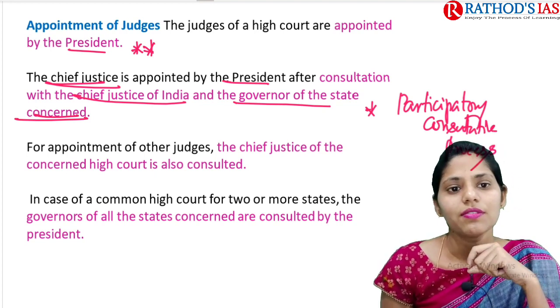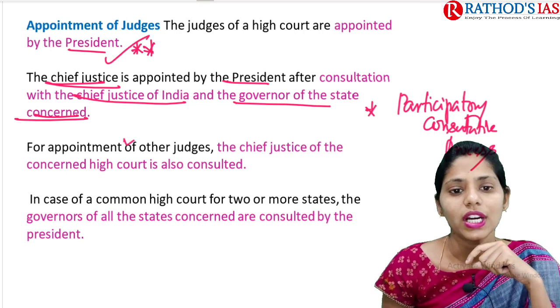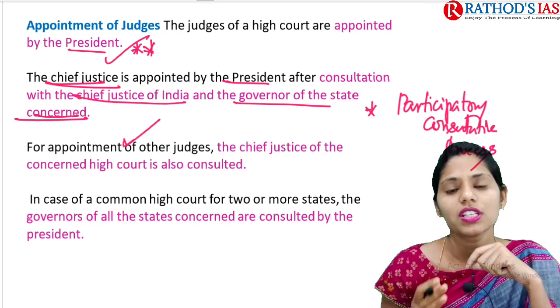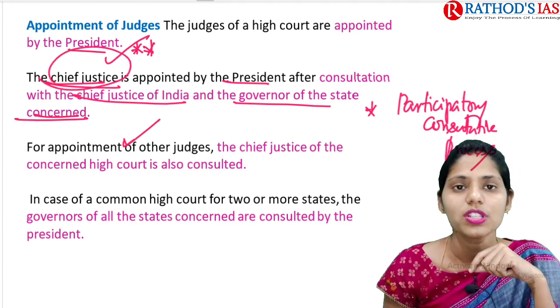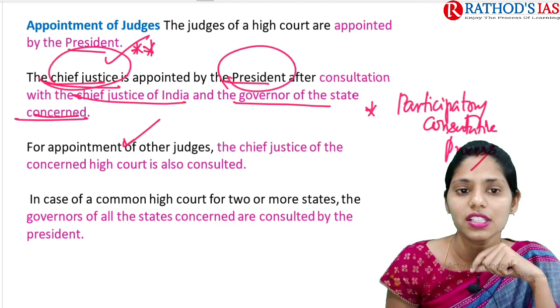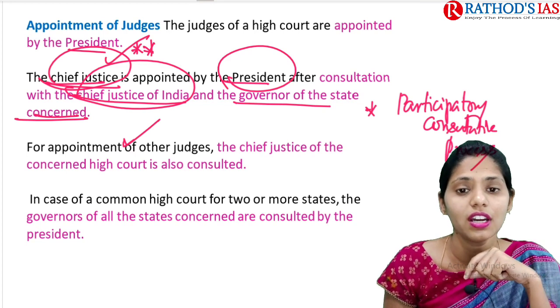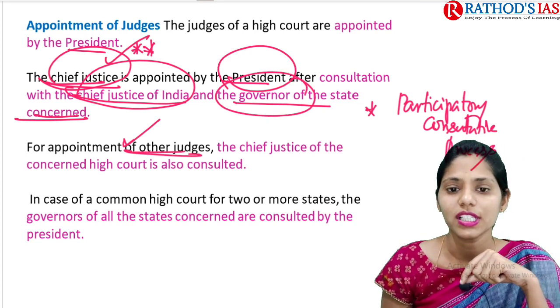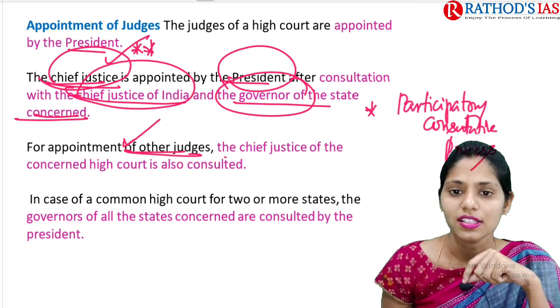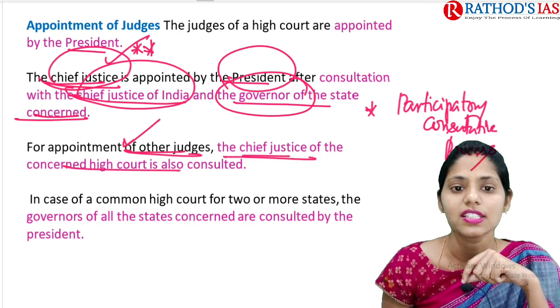So whenever the President appoints the Chief Justice and other judges, regarding the Chief Justice of the High Court, the President will consult the CJI, that is the Chief Justice of India, and the Governor of the state. Regarding the appointment of other judges, the President will consult the Chief Justice of that concerned High Court.